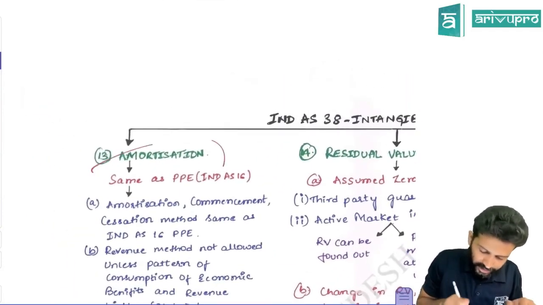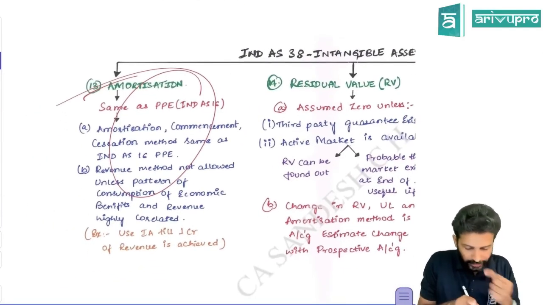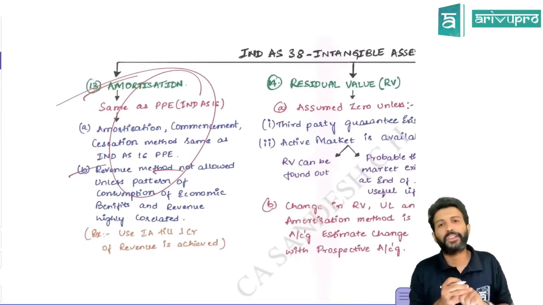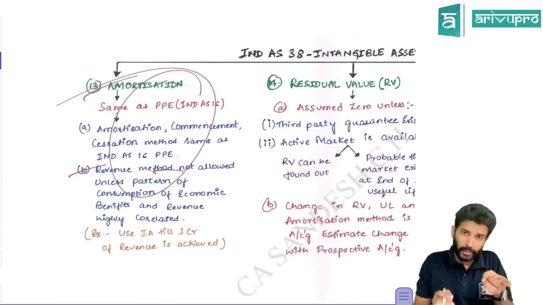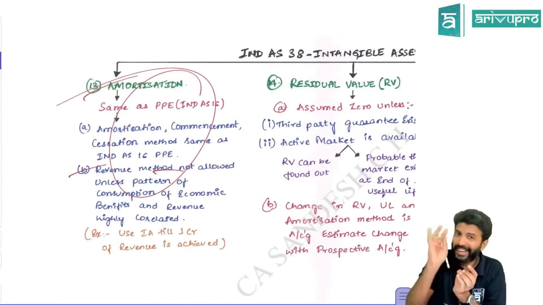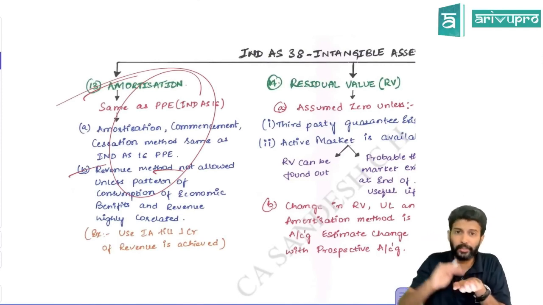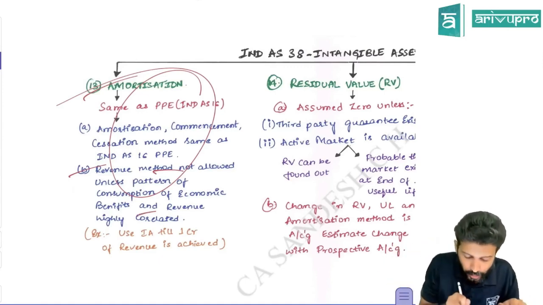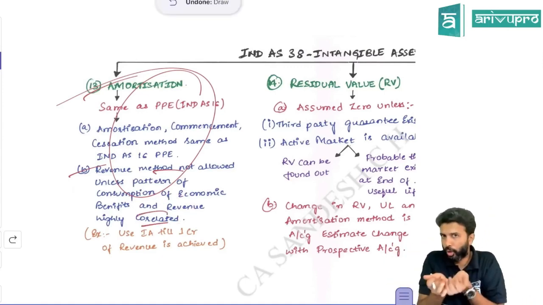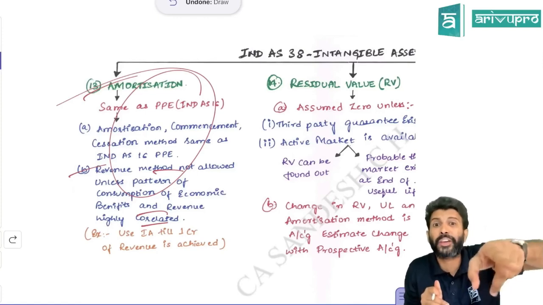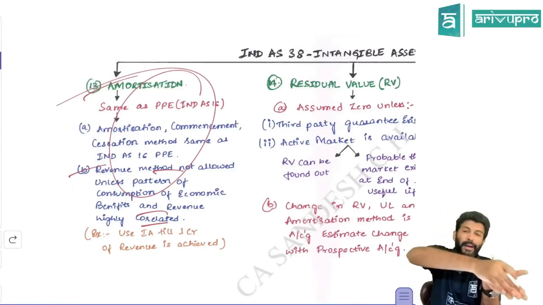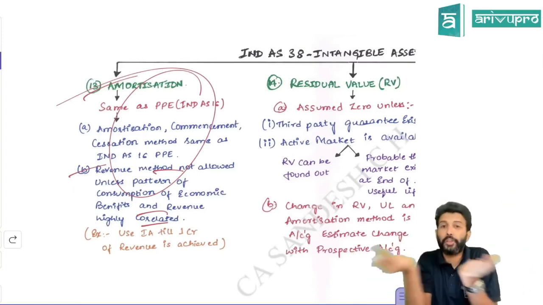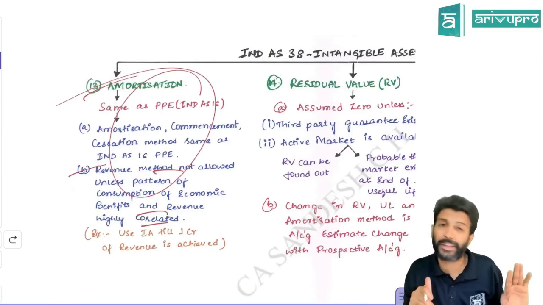Okay. Amortization, as I told you, is the same thing. Here also, the revenue method of charging amortization of an intangible asset is not appropriate. However, rarely, if you feel the pattern of economic benefits and revenue are highly correlated, because the amortization method is based on the pattern of economic benefits, then the revenue method can be adopted.